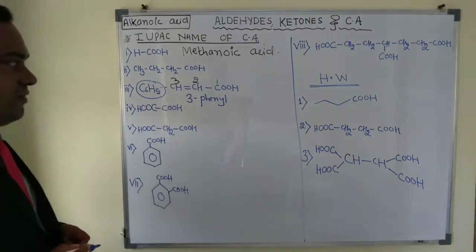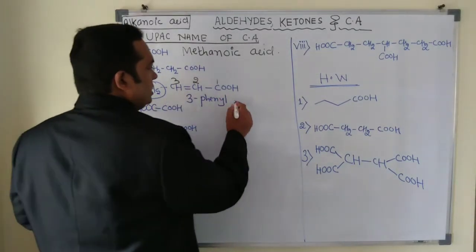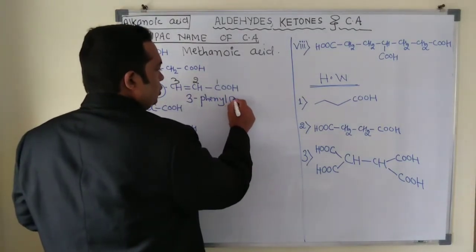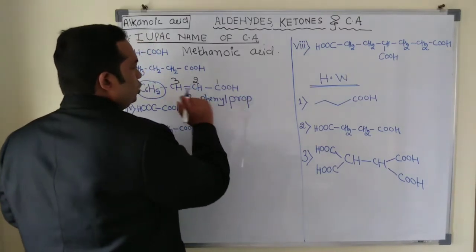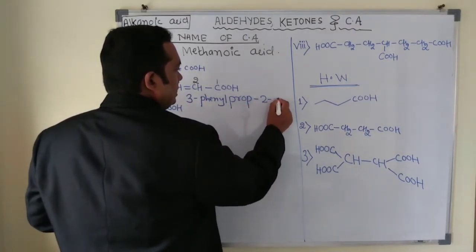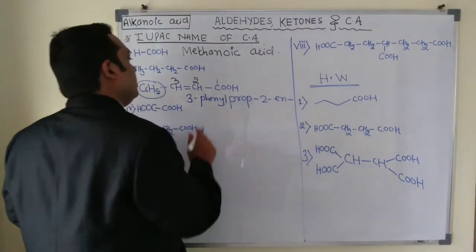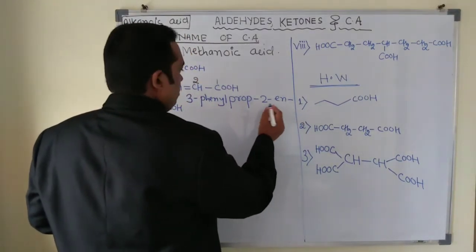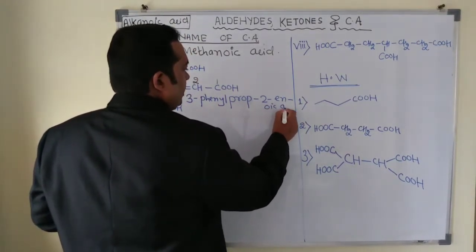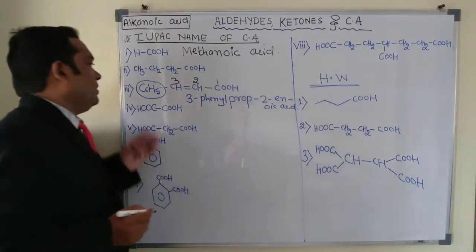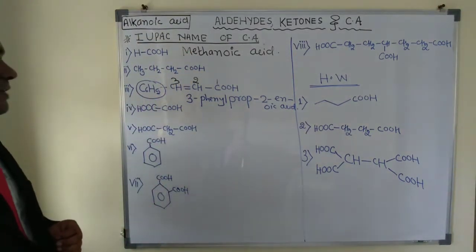And we have three carbon, which is called prop-2-enoic acid. So this is the way of naming this compound, which is the derivative of alkane.